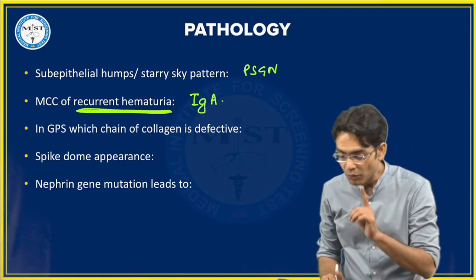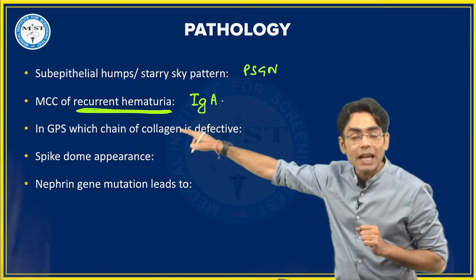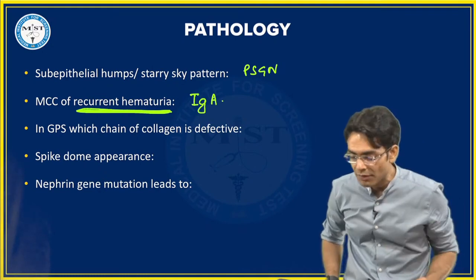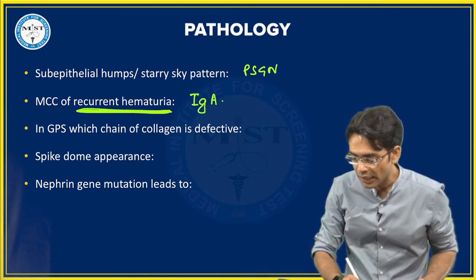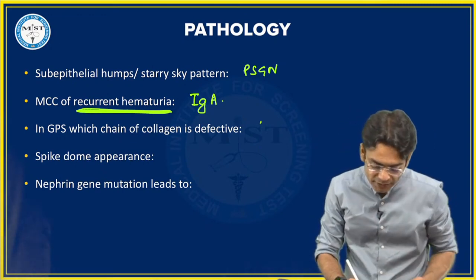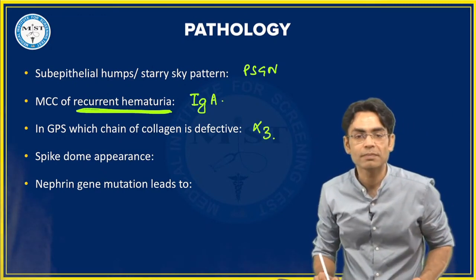Beta, which chain of collagen? I am not asking which type of collagen. Type of collagen is type 4. But which chain of collagen is deficient? And you are giving the right answers for that. That type 4 collagen is gone, but the chain is alpha 3 chains.